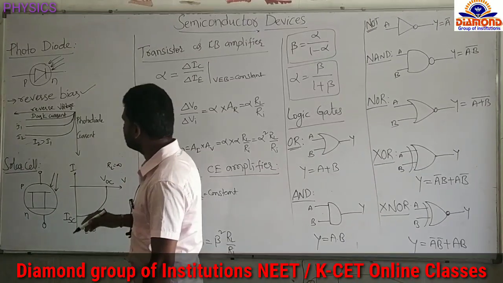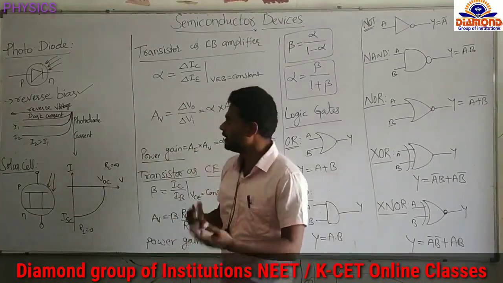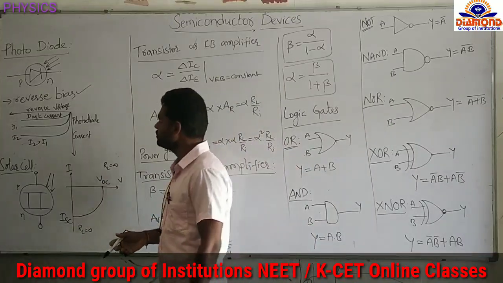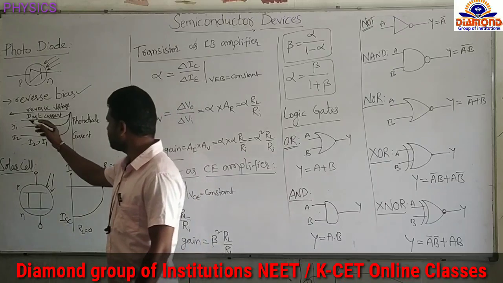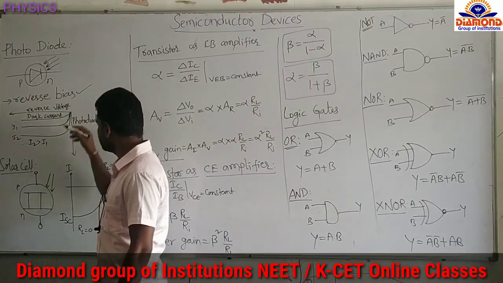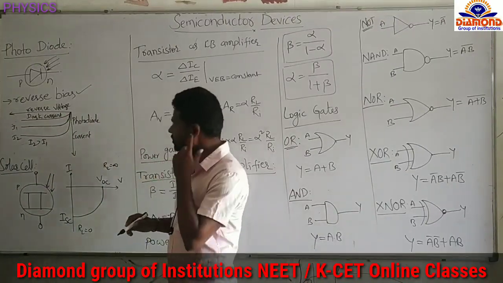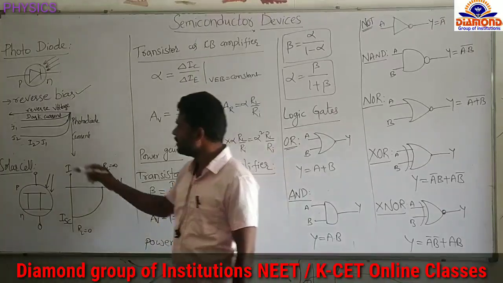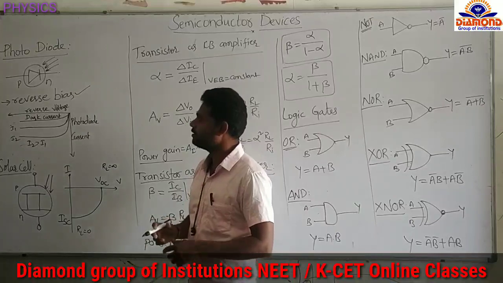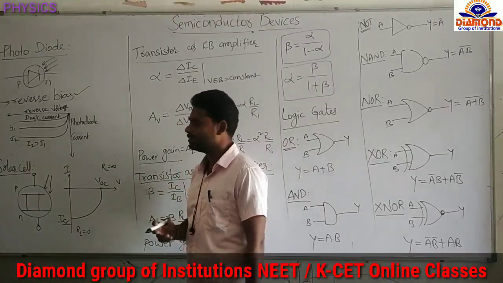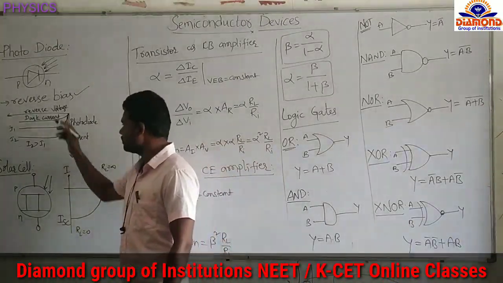When suitable light falls on the diode, then electron hole pairs are generated and produce the photodiode current. Okay, now I will show the IV graph here. On the x-axis we are taking the reverse voltage, and on the y-axis we are taking the photodiode current. Here we have the dark current. Dark current means without light, before the light falls, how much current is flowing through the diode? That is nothing but the dark current.